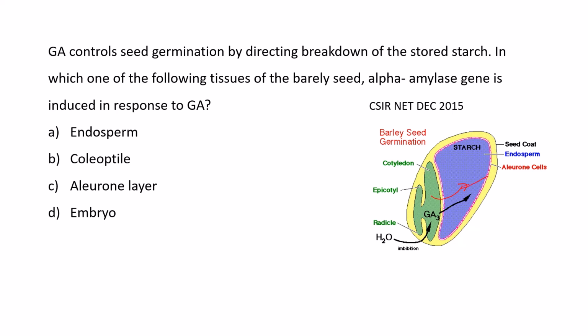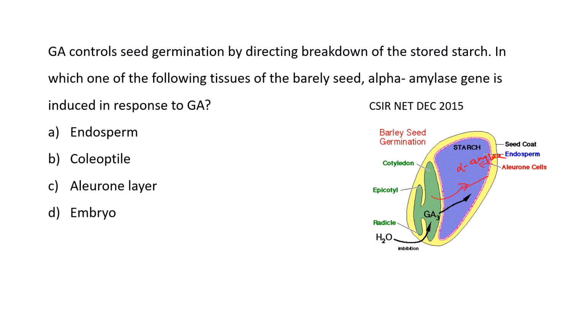The cells in the aleurone layer respond by releasing the digestive enzyme alpha amylase. This enzyme digests starch, releasing sugar and other molecules for the growth of the plant. So that is the process of seed germination.